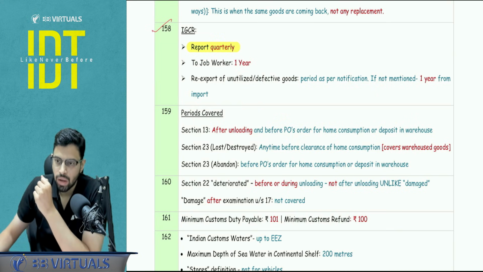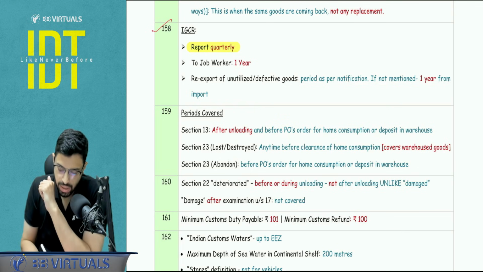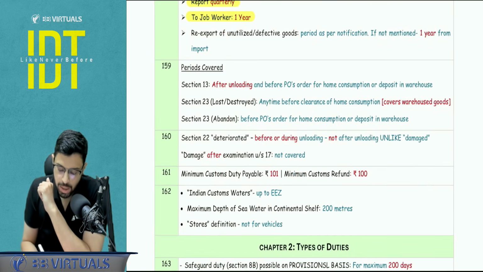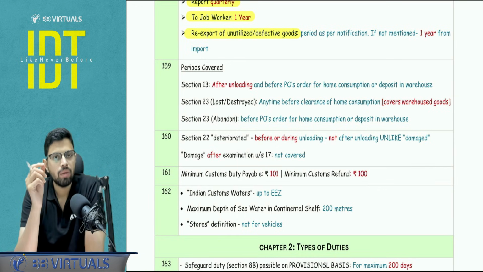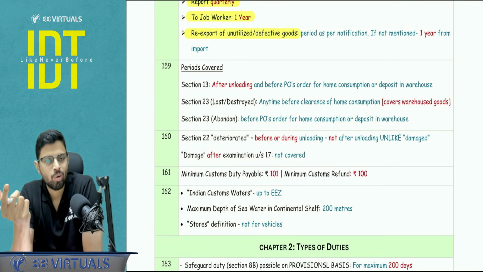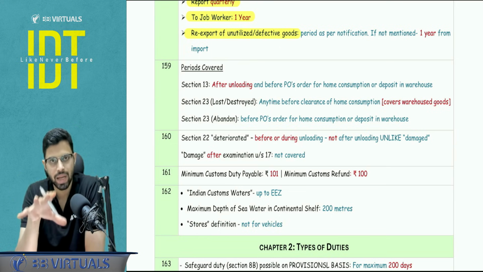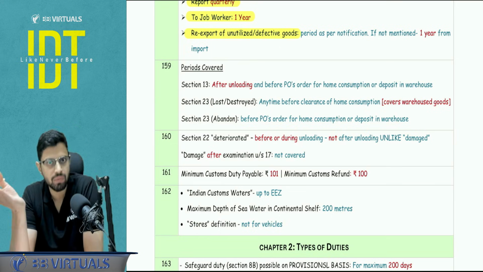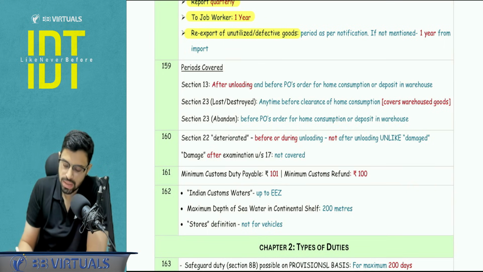Next, the goods can be sent to a job worker. Earlier, it was a 6 months time limit. Now it is 1 year. Next, re-export of unutilized or defective goods. So you can re-export it, but what is the timeline? Now timeline, I have seen students directly quoting the part of 1 year. No, before that you have to write that the timeline is as per the original notification which is asking us to refer to the IGCR rules. If nothing is there, then the time limit is 1 year.